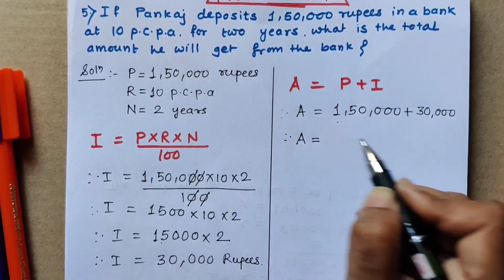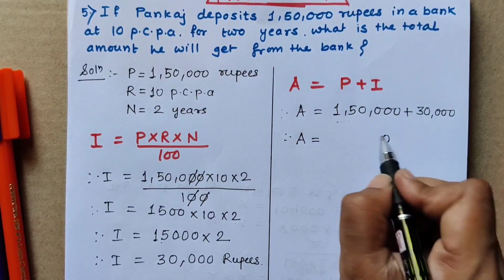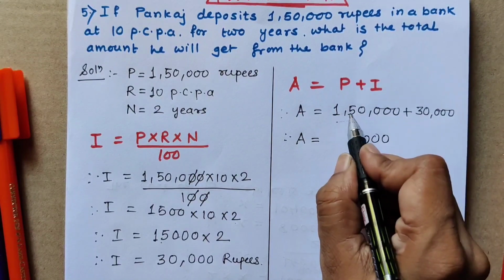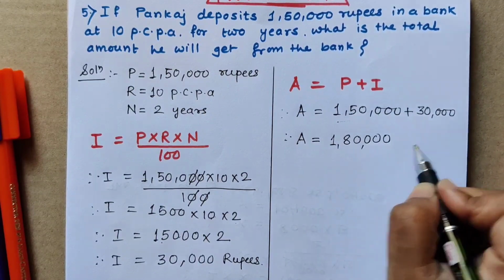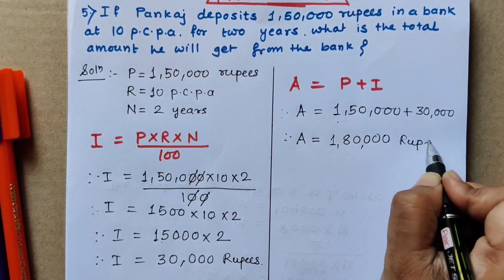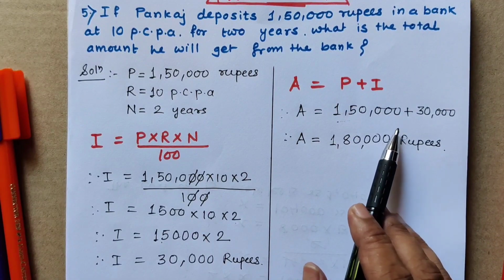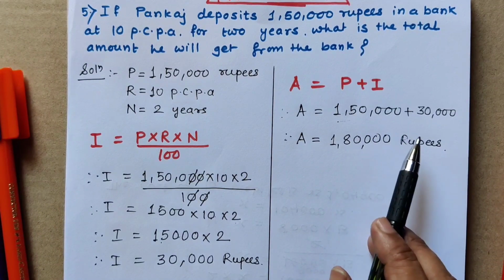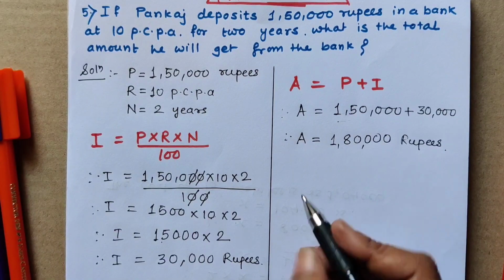So in the end he will receive the total amount of 1,80,000 rupees. He kept 1,50,000 rupees in the bank. On that amount the bank gave him this much interest. So in the end he received 1,80,000 rupees.